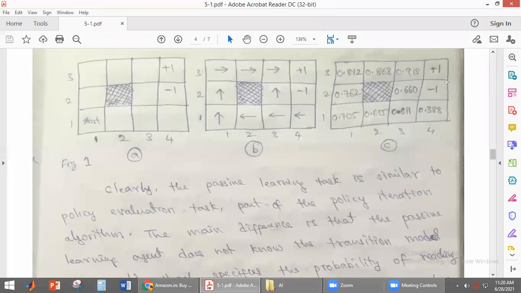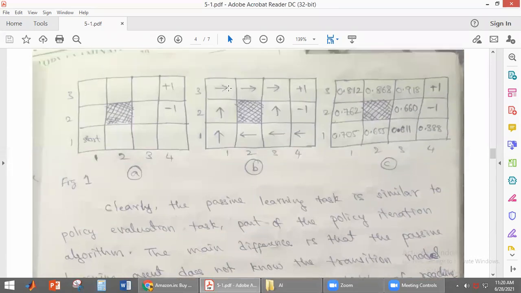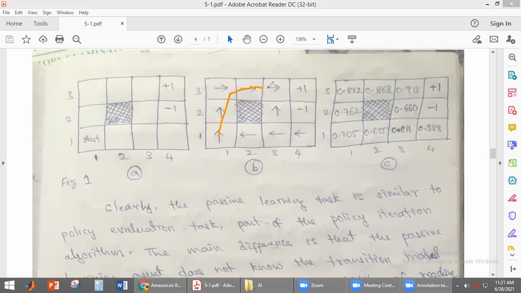Let me show you that. The agent will go here, then 2,3, then it will go to 3,3 again. It will go here, then it will reach like this. This is one more. Again it will go here and reach this position.